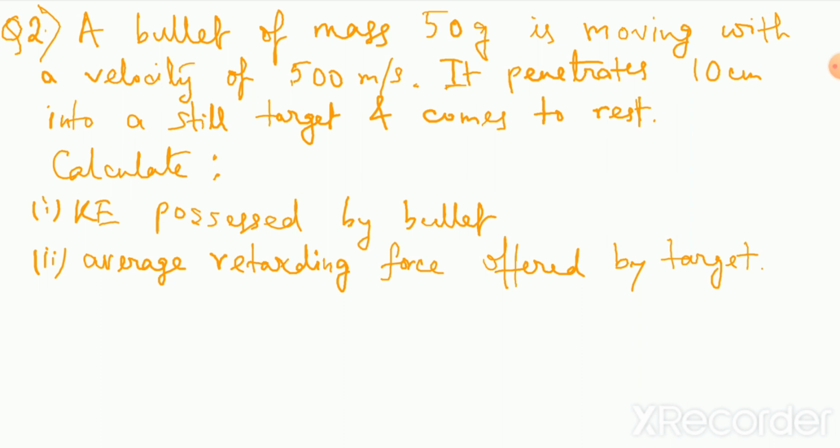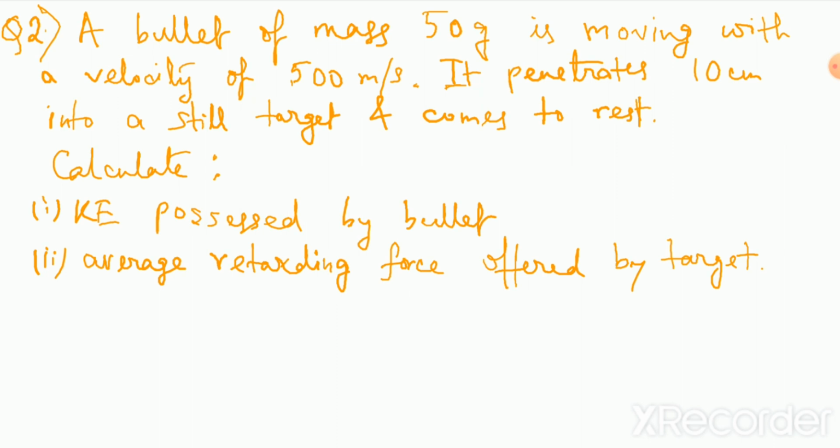What does the second problem say? A bullet of mass 50 gram is moving with a velocity of 500 meter per second, penetrates 10 centimeter into a steel target and comes to rest. Very good. So it has been given that a bullet, when it hits a solid target, penetrates 10 centimeter and then stops. So we have to calculate the kinetic energy possessed by the bullet.